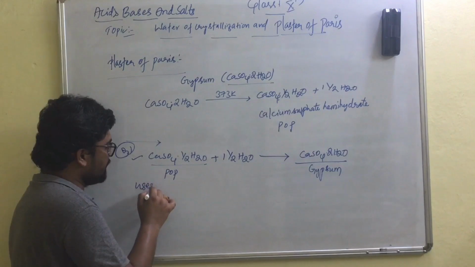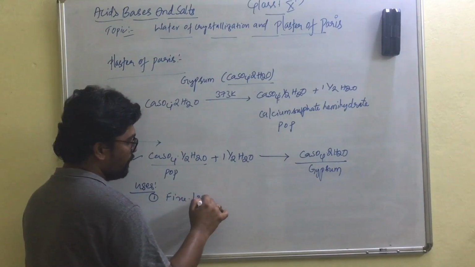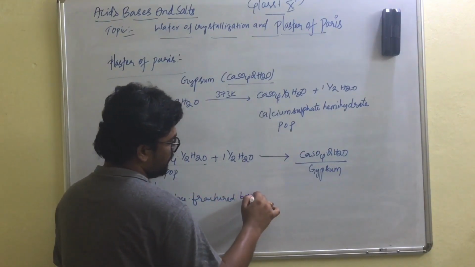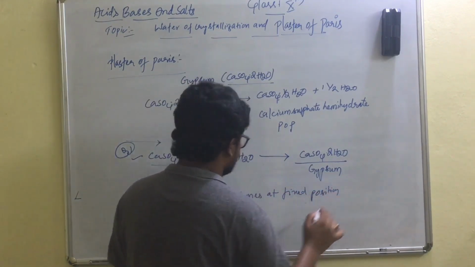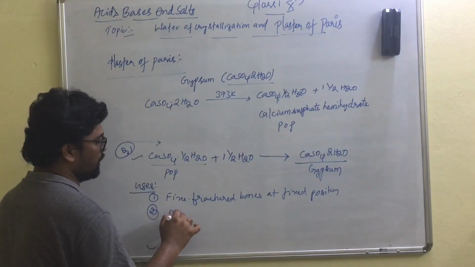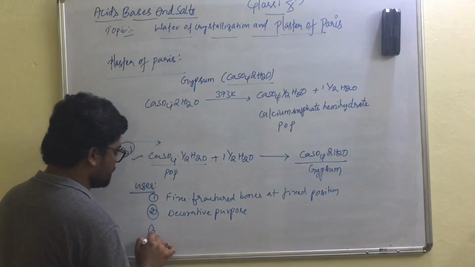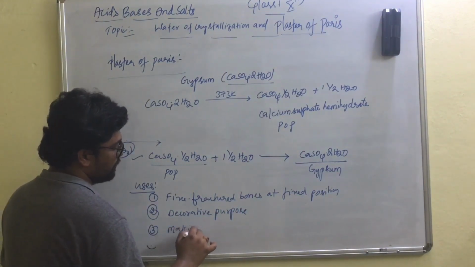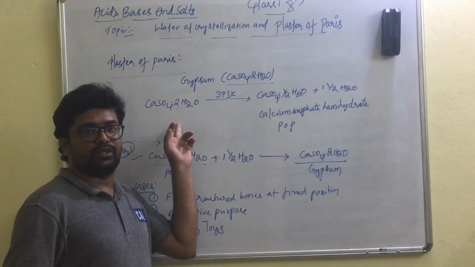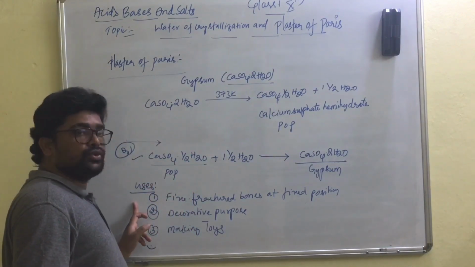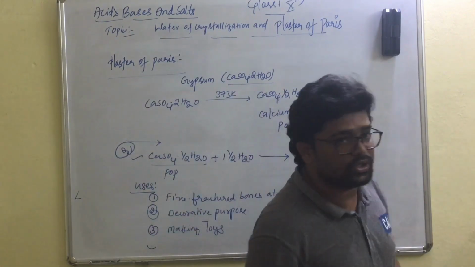So what are the uses of plaster of Paris? The first use is that it is used to fix fractured bones at fixed positions. The second use is that it is used for decorative purposes. The third use is that it is used for making toys. So this is the concept about plaster of Paris. You have to learn the uses of plaster of Paris, its preparation, and why plaster of Paris is stored in a moisture proof container.